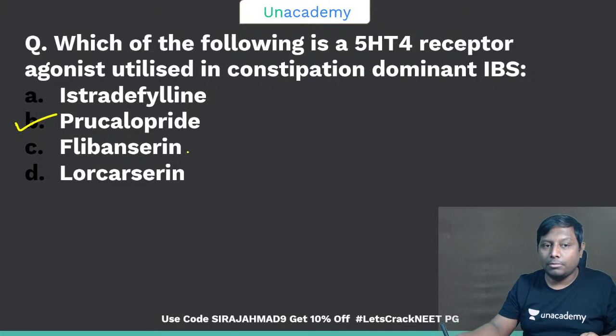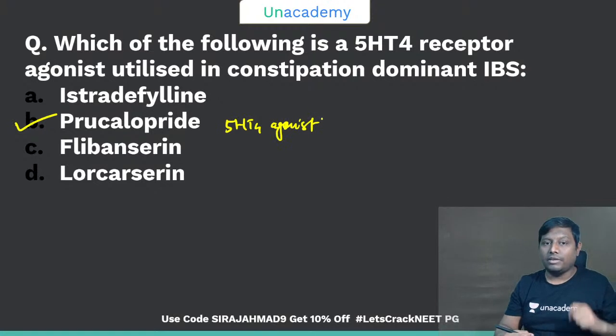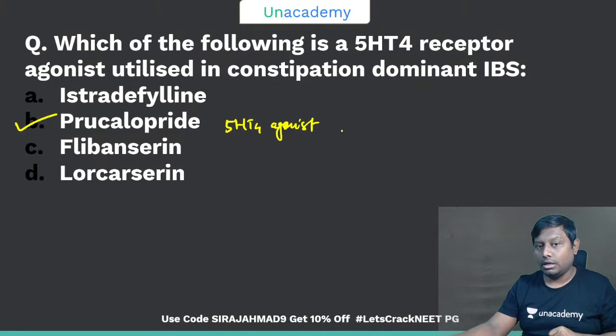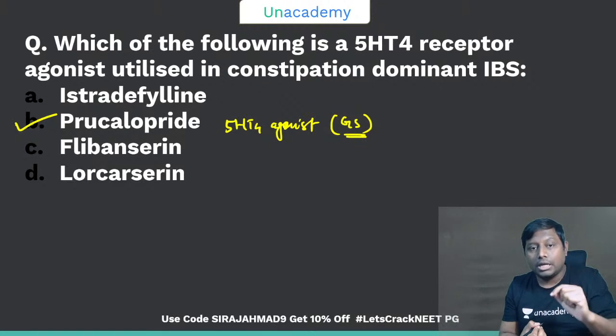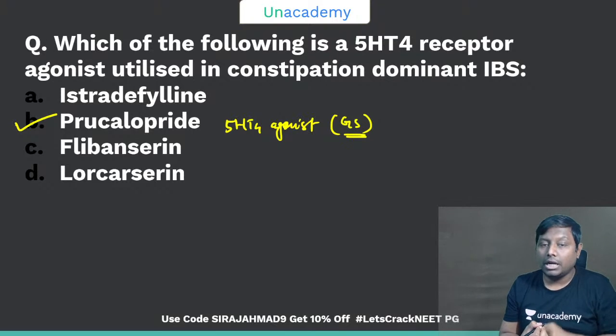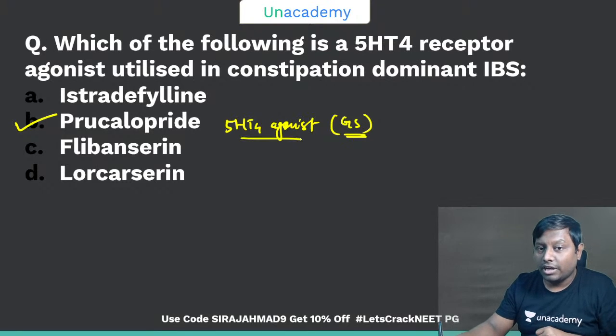So prucalopride is one of the 5-HT4 agonists, right? Remember, one type of question that has been asked: the 5-HT4 agonist acts via which of the following G proteins? That is Gs. Another question that has been asked: 5-HT4 agonists work through Gs, one question. And then what is the name of the drug? That is prucalopride. There were other drugs under the 5-HT4 agonists that have been withdrawn, that is cisapride,